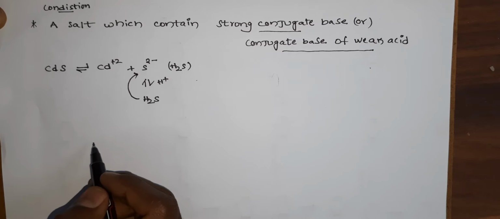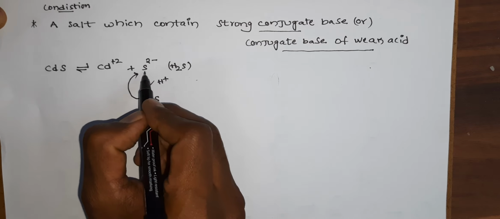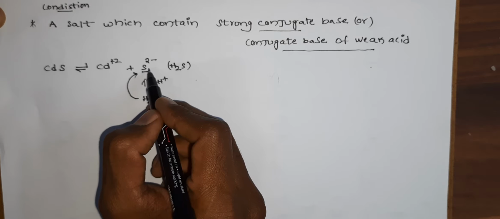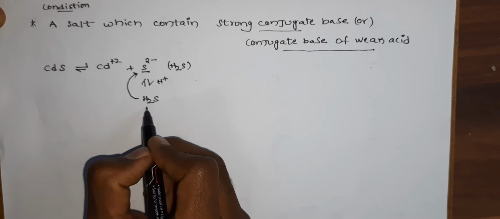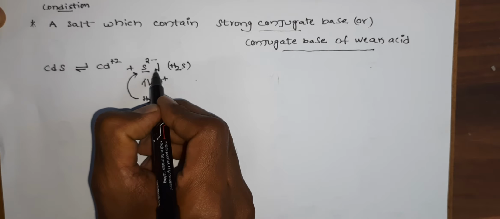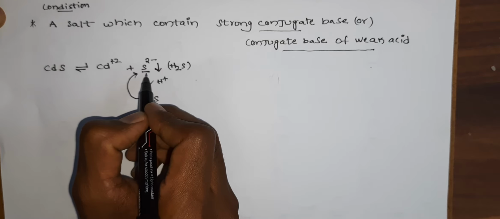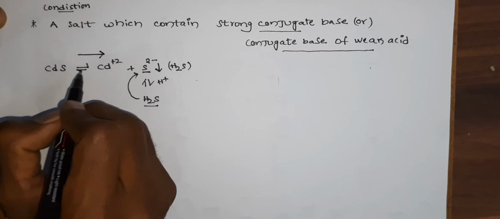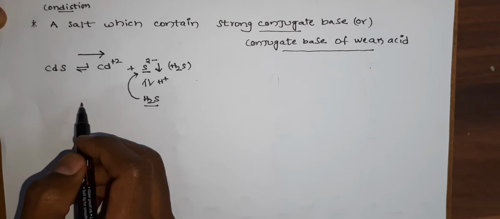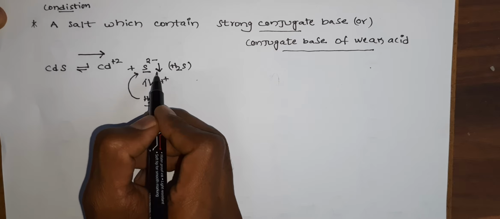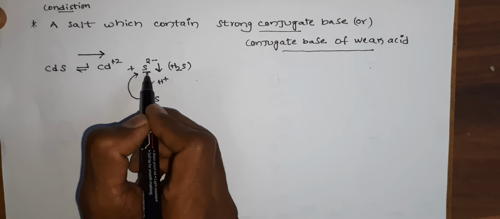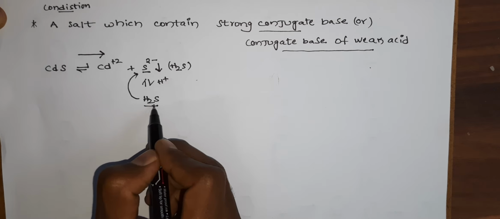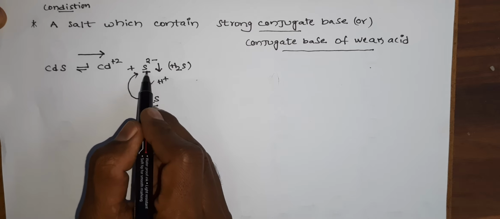Hence some of the sulfide ion is converted into H2S. Due to the decrease in the concentration of sulfide ion, the equilibrium shifts in the forward direction. This is according to Le Chatelier's principle. Why the decrease? Some of the sulfide ion is converted into a weak acid, and this weak acid does not further dissociate into sulfide ion.